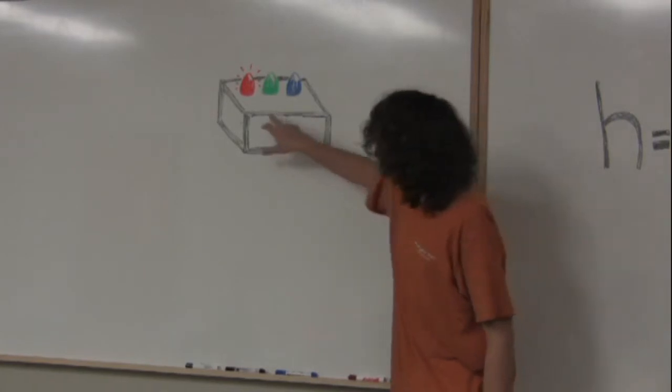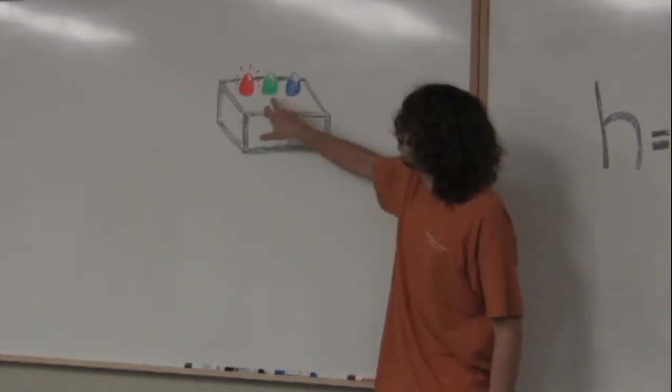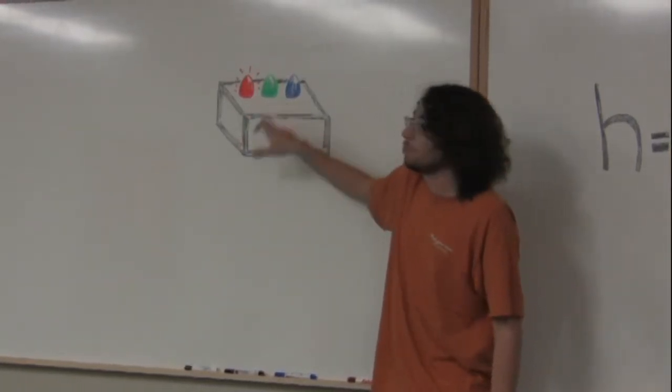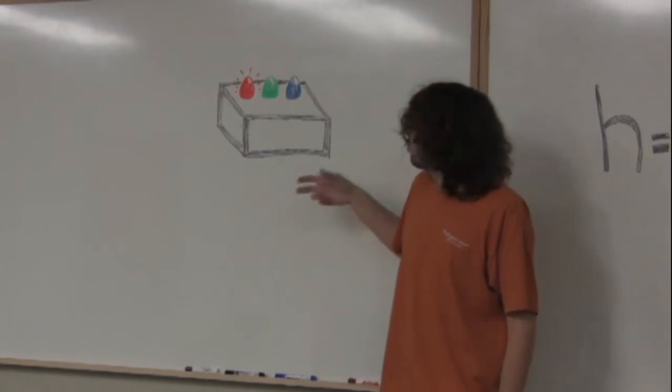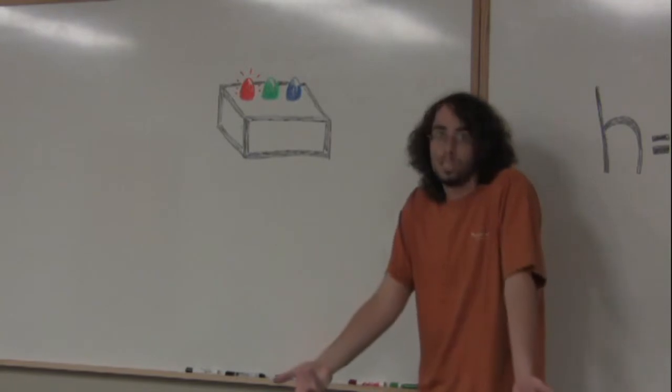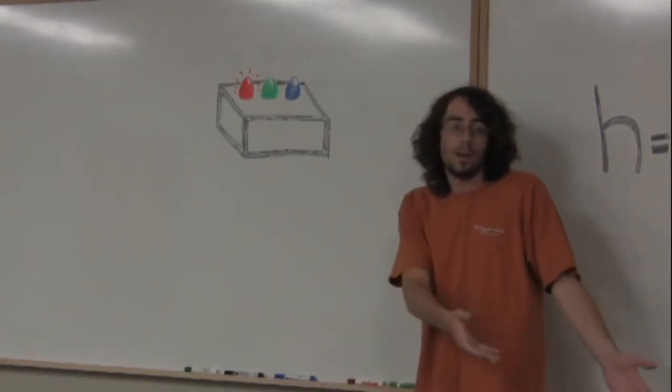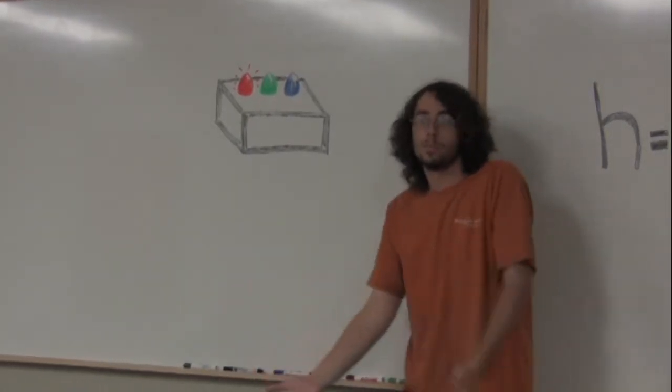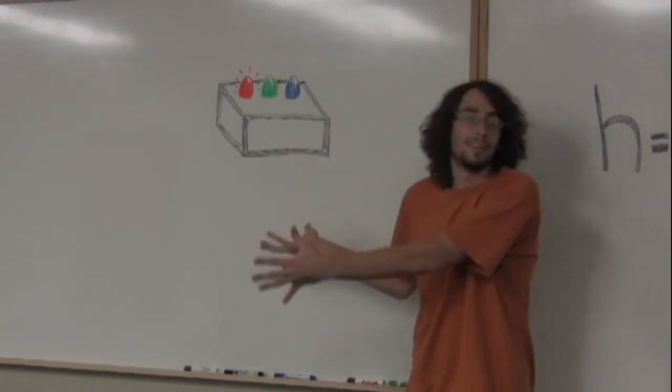Now imagine a situation where any one of these lights could be on at any time, each with equal probability. You would not be able to determine which light was on without looking at the box. You'd have to actually look at the box to see which light was on. And doing this would actually give you the most entropy possible with this particular box.